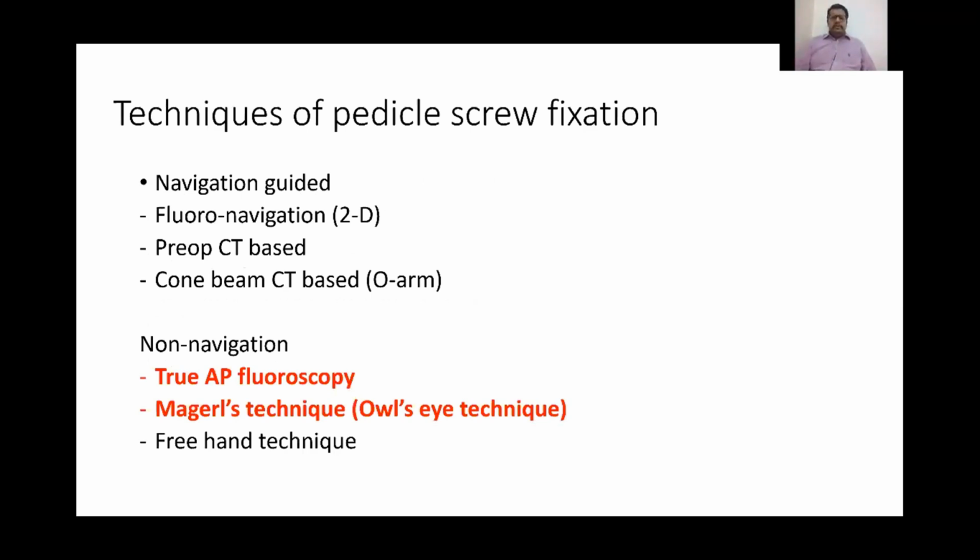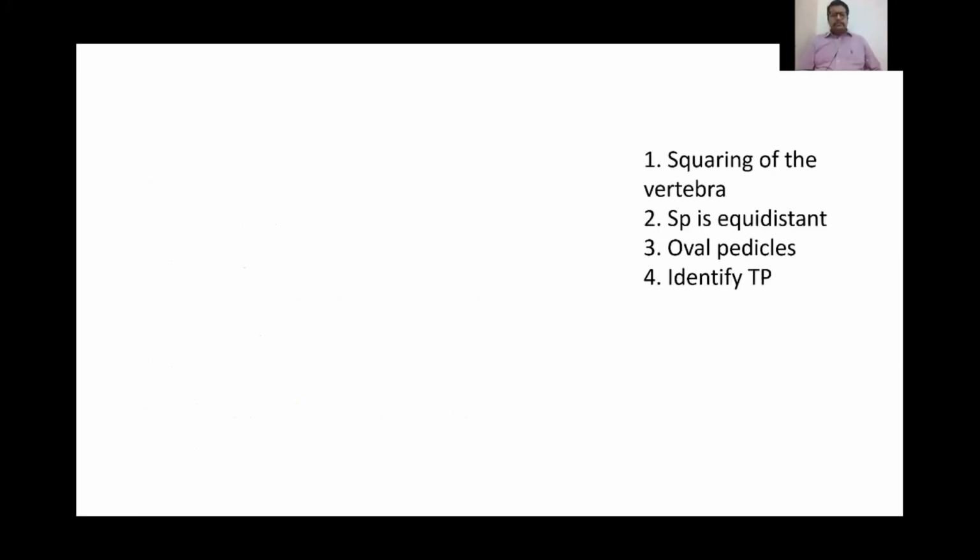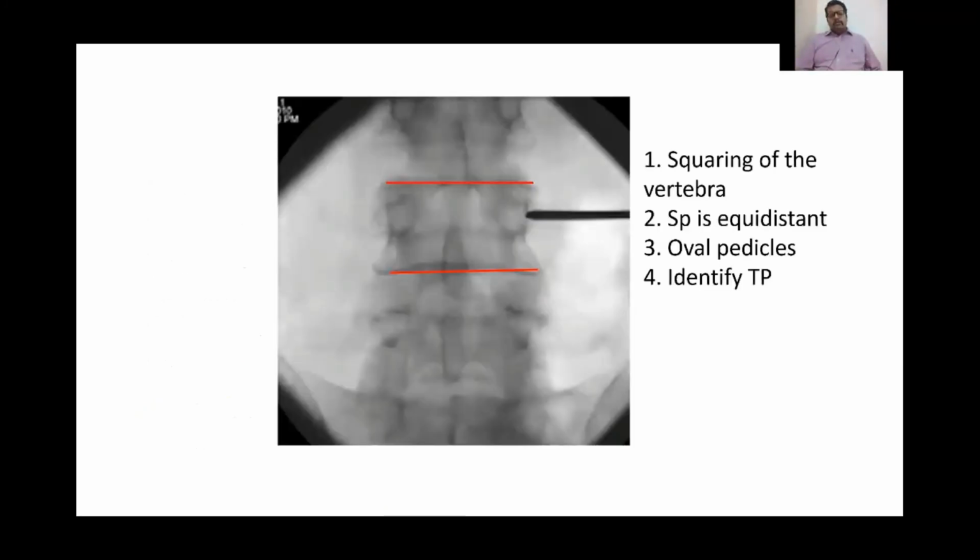There are mainly two methods: navigation guided and non-navigation guided. Today we will be concentrating on the fluoroscopy methods, mainly the AP fluoroscopy and the Magel's or owl's eye view. The most important thing before placing a pedicle screw is to get a good C-arm image. We usually start off with an AP image where there should be proper squaring of the vertebra. Squaring of the vertebra means the upper end plate and the lower end plate should be completely parallel to each other. The spinous process ought to be equidistant from the pedicles.